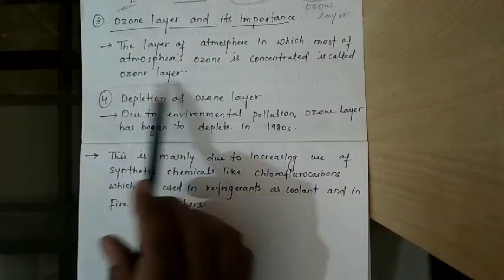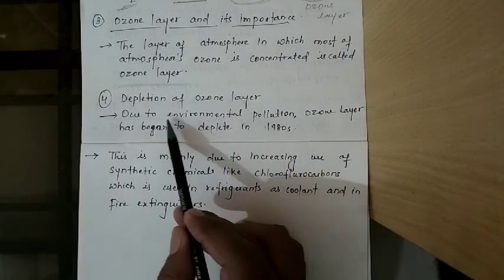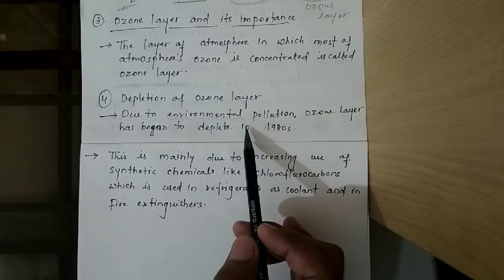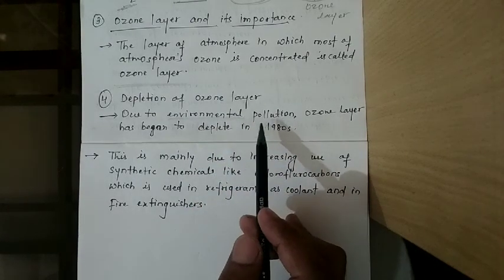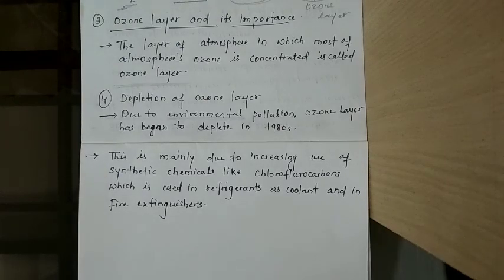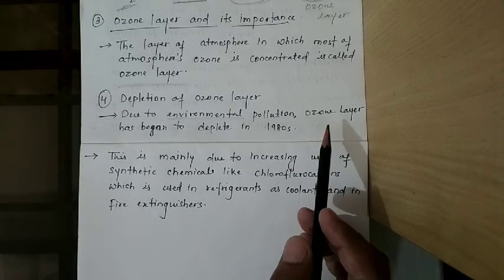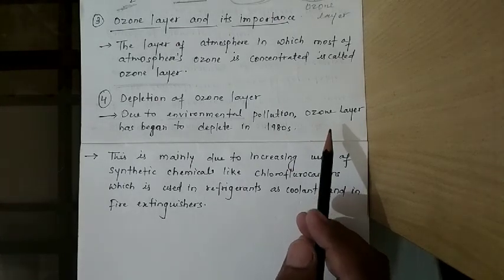Now what is the importance of this ozone layer? As I told, due to environmental pollution, human activity has increased and is increasing day by day for fulfilling their requirements. More factories are installed, more vehicles are being driven. The increasing number of vehicles and industries leads to ozone layer depletion.